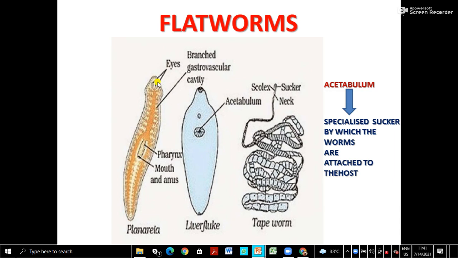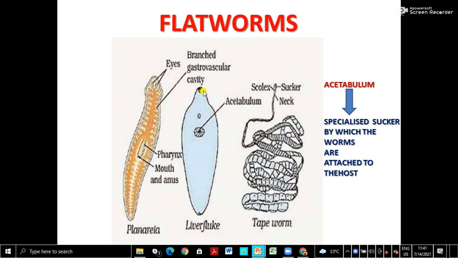So this is the most familiar or most common examples. Let us see. This is the eye spot. They are not proper eyes, they cannot see with these, which is why they are called eye spots. Then there is a mouth and the pharynx. Mouth and anus are one opening, that is why it is a blind sac body plan. So this is Planaria.